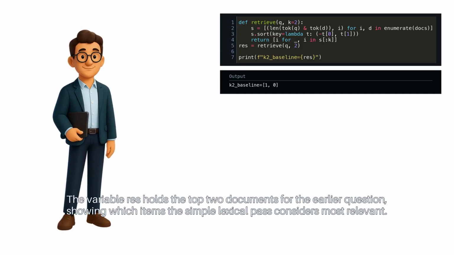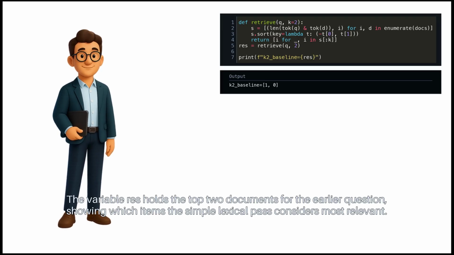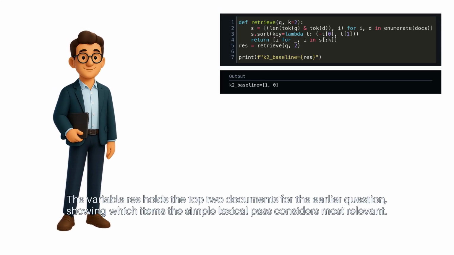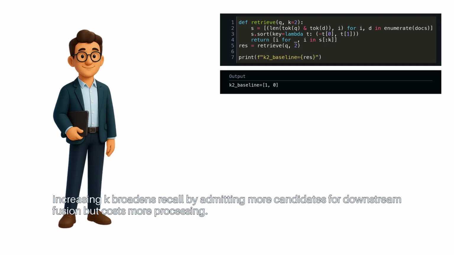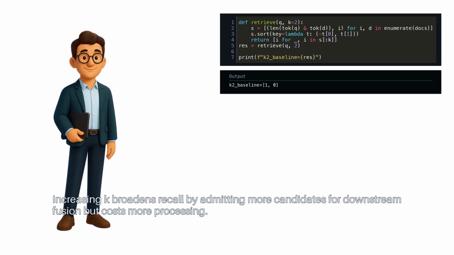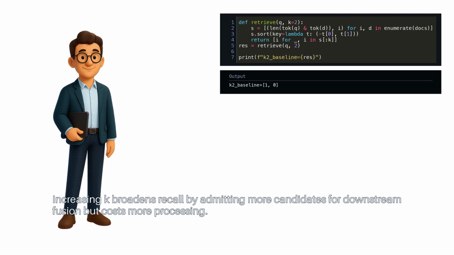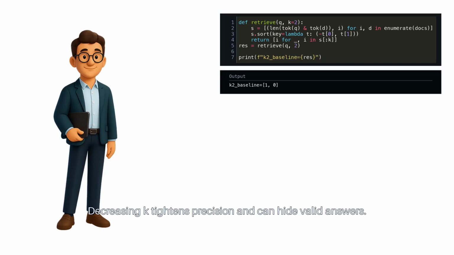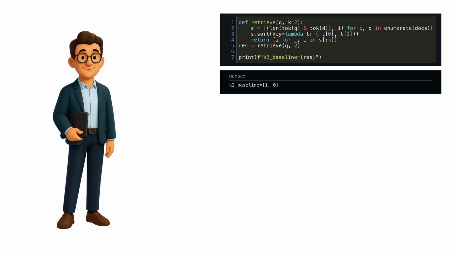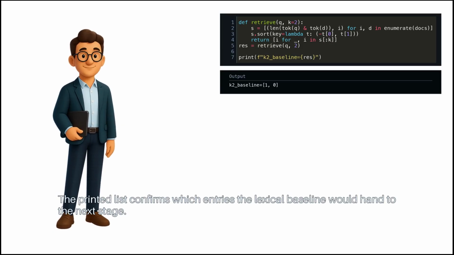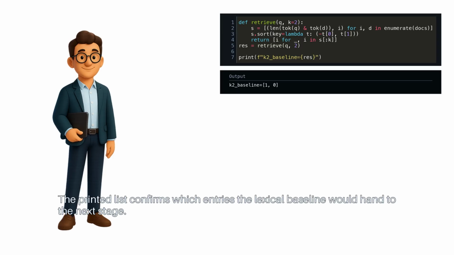The variable res holds the top two documents for the earlier question, showing which items the simple lexical pass considers most relevant. Increasing K broadens recall by admitting more candidates for downstream fusion, but costs more processing. Decreasing K tightens precision and can hide valid answers. The printed list confirms which entries the lexical baseline would hand to the next stage.